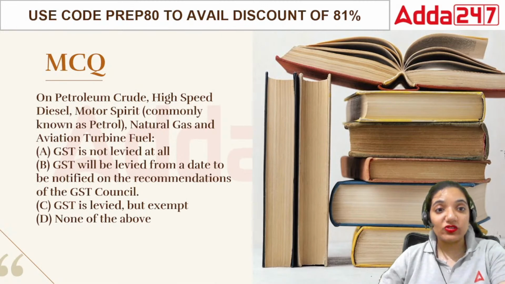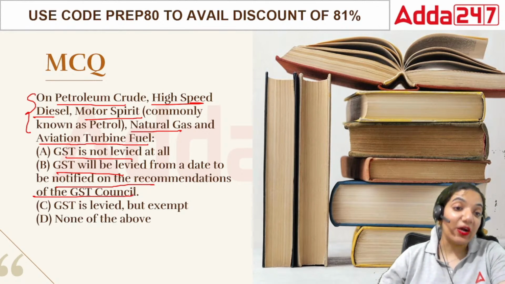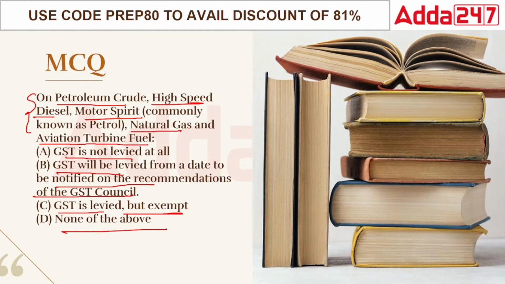Next, on petroleum crude, high speed diesel, motor spirit, natural gas, as well as aviation turbine fuel. If we talk about all of these things, GST is not levied at all, or GST will be levied from a notified date on the recommendations of the GST Council, or GST is levied but exempt, or none of the above. What would be the correct answer, everyone?